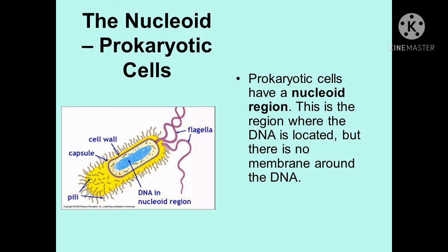Okay, the membrane bound organelles such as mitochondria are absent in prokaryotic type of cells. In photosynthetic bacteria or blue-green algae, chlorophyll is present in vesicles, that is a bag-like structure, and not in plastids. Okay, so prokaryotic cells are smaller in size in comparison to eukaryotic type of cell.